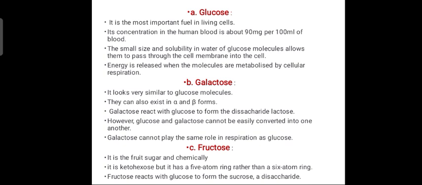Glucose molecules are small and soluble in water, which allows them to pass through the cell membrane into the cell. Energy is released when the molecules are metabolized by cellular respiration. So this is about glucose. The content of glucose in human blood is 90 mg per 100 ml of blood. That means you can think of how much glucose is needed in our daily life.